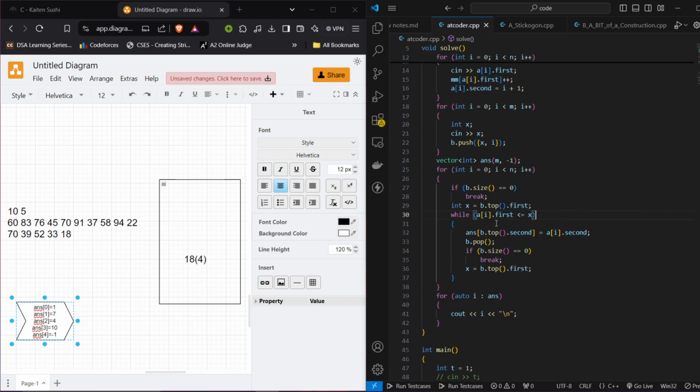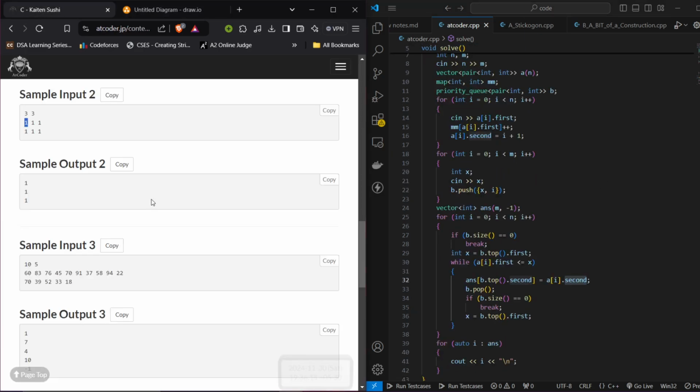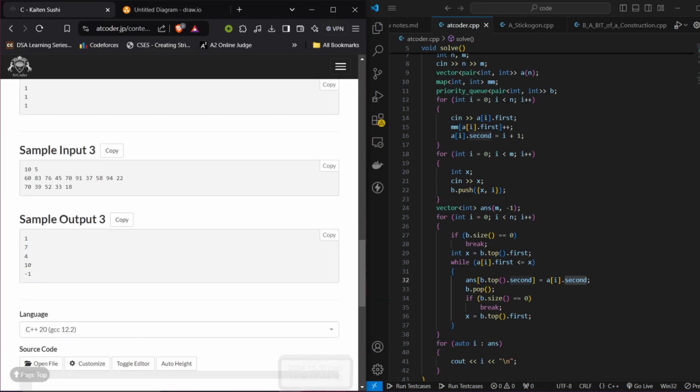So yeah, if a of i is less than or equal to x, you simply go and take that b dot top element that is present there, b dot top element's second value. So first value will be the element value, second will be the index. So at answer of that index, update it to ai dot second. Ai dot second is basically the index that I have, because in the outcome what we need to do is give the indices, not the values. So ai dot second will represent my indices.